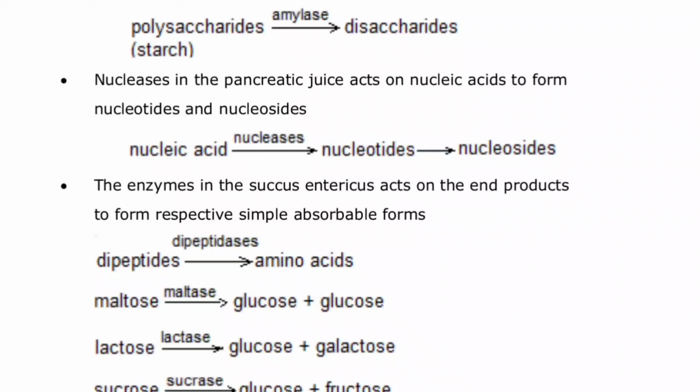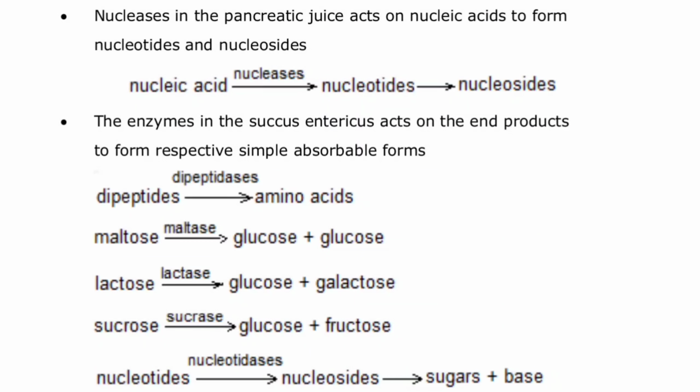So here we have other reactions as well. First, the dipeptide is getting converted into amino acid with the help of a special enzyme called dipeptidase. If you have to break down maltose, you have to use the enzyme called maltase, which will eventually give you one molecule of glucose and another molecule of glucose.